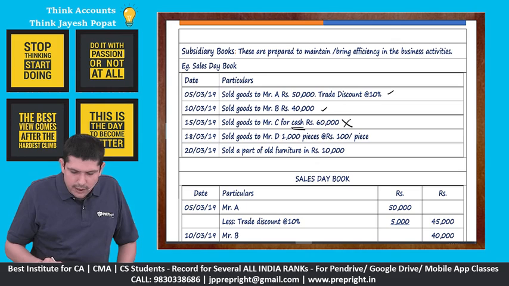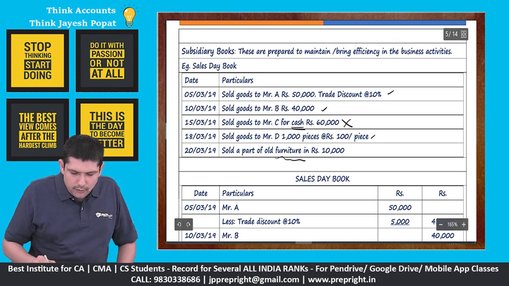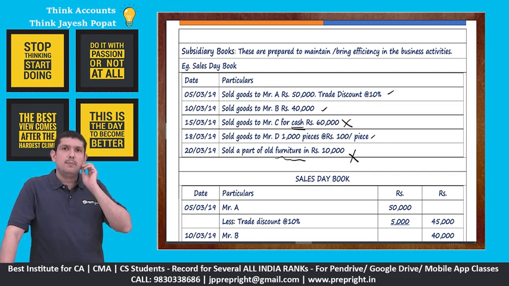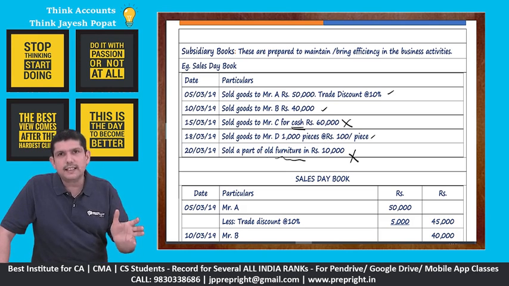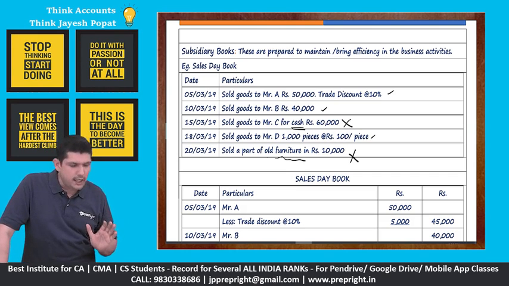Sold goods to Mr. D 1000 pieces at 100 per piece, and sold a part of old furniture for rupees 10,000. See, we only record sale of goods in the sales day book. We don't record the sales of furniture, etc., or fixed assets in our sales day book. Therefore, this transaction will also not form part of our sales day book.